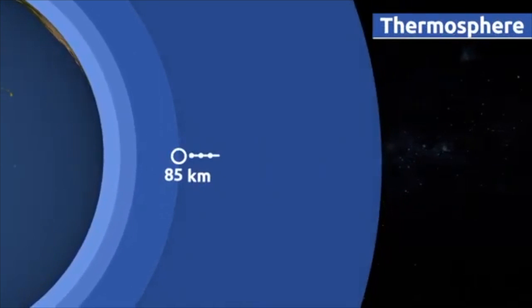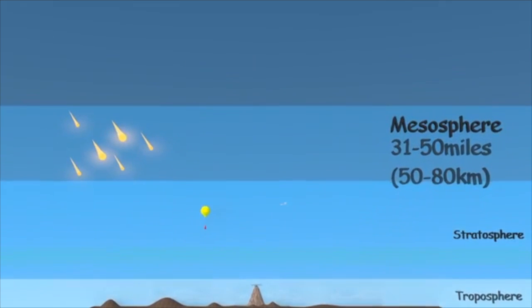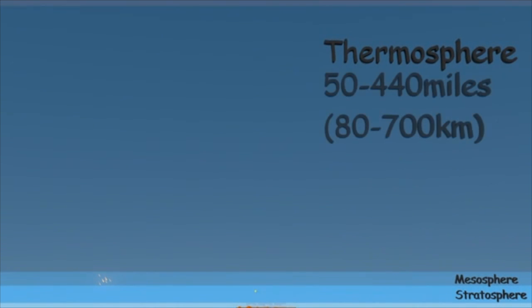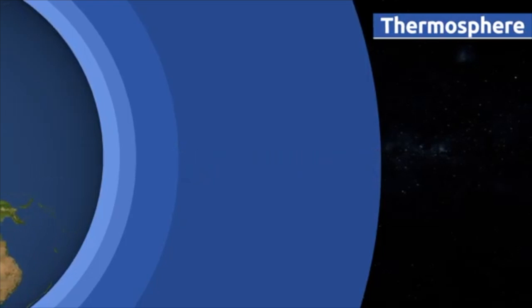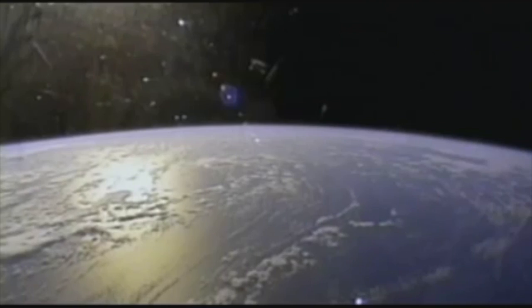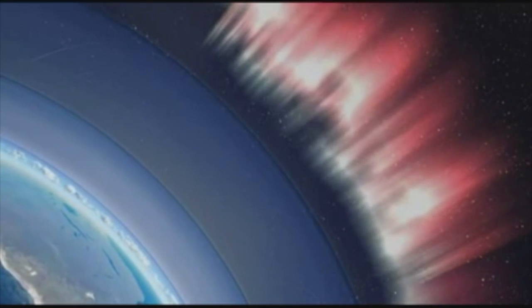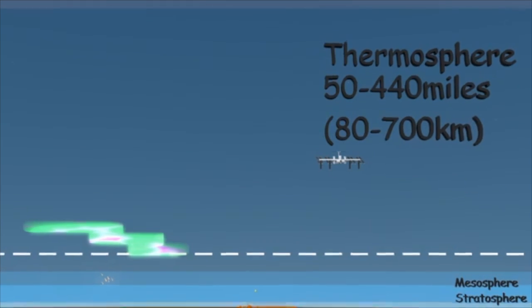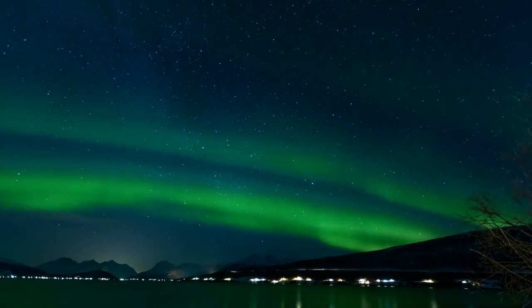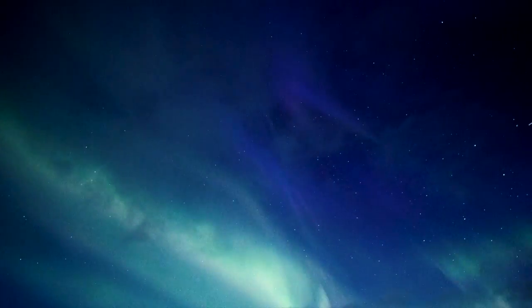The next layer, the thermosphere, extends for approximately 80 kilometers above the Earth's surface. At an altitude of 100 to 200 kilometers, the major atmospheric components are still nitrogen and oxygen. The temperature in the thermosphere increases to 1,300 degrees Celsius. The high temperatures are due to the absorption of intense solar radiation by the small amounts of oxygen present in this layer. The polar auroras, or the northern lights, a spectacular light show put on by nature, occurs between 6 kilometers and 965 kilometers in height.